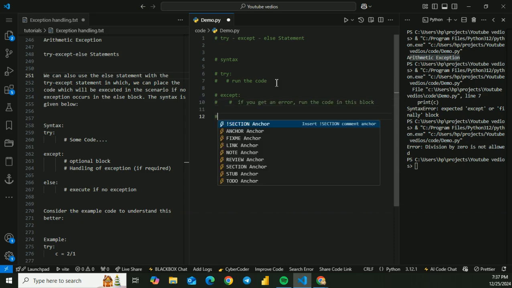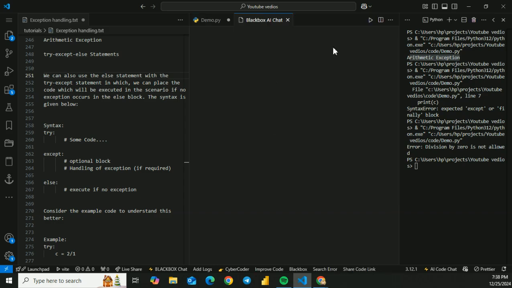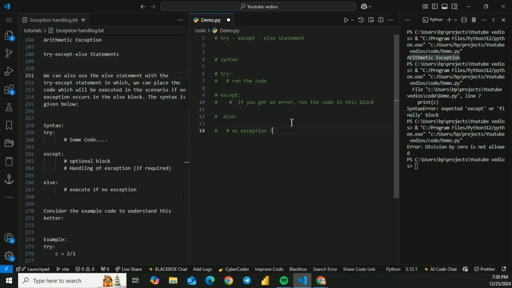Then we'll be using the else statement, where we write no exception, run the code. So this is the syntax we will be using for the try except else statement.